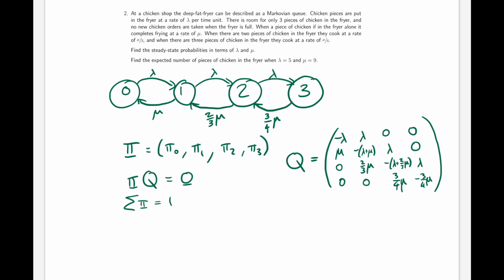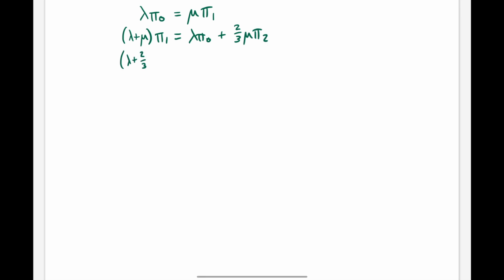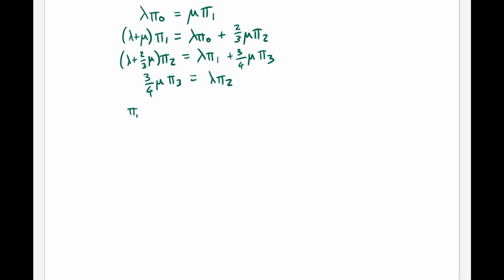So expanding that out gives us this system.